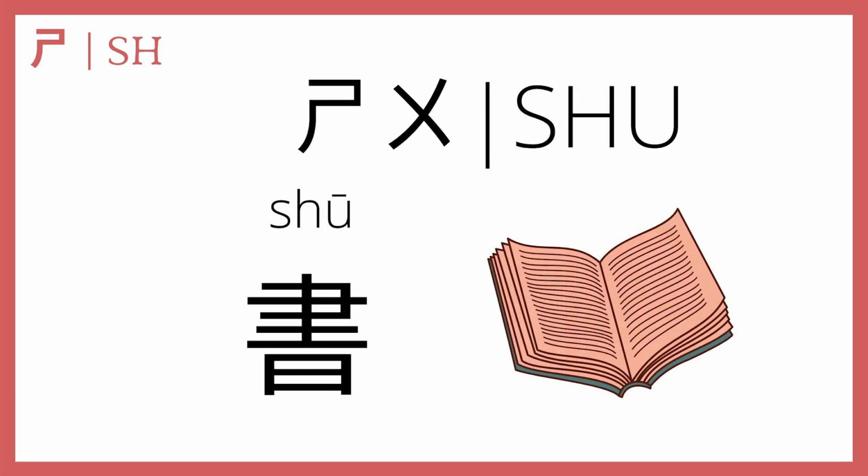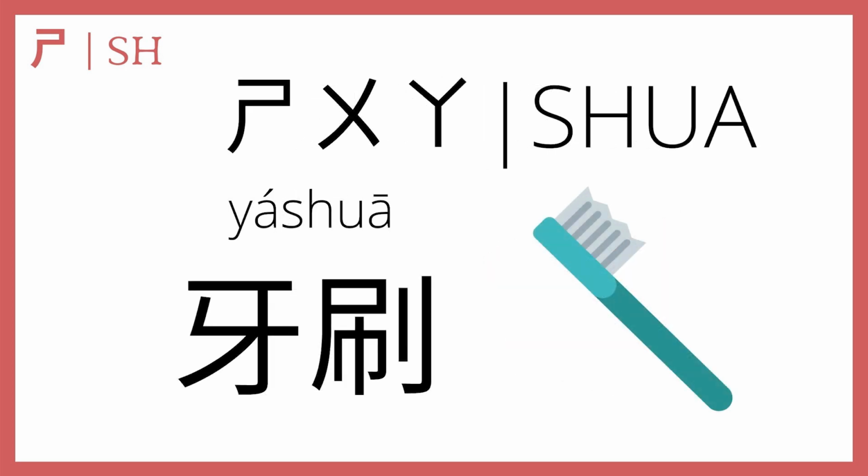Now, shi plus u makes shu, which means book. 我喜欢看书, I like to read books. 书, book. Then shi plus u plus a makes 刷, as in 牙刷, toothbrush. 牙 means tooth and 刷 means brush, both the noun and the verb. So 牙刷 means toothbrush and 刷牙 means to brush your teeth. 你要用牙刷去刷牙. You want to use a toothbrush to go brush your teeth.